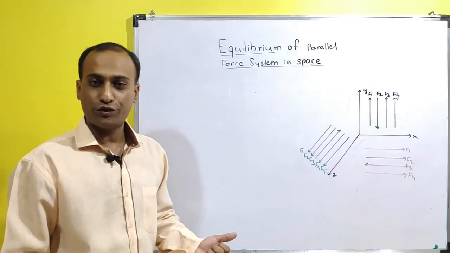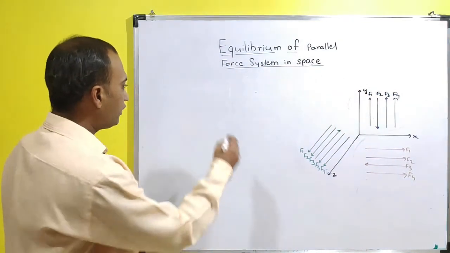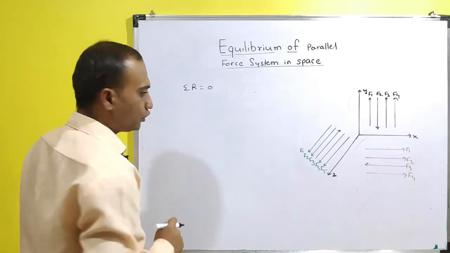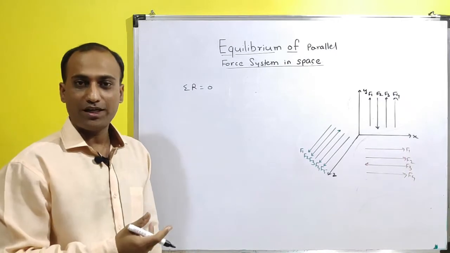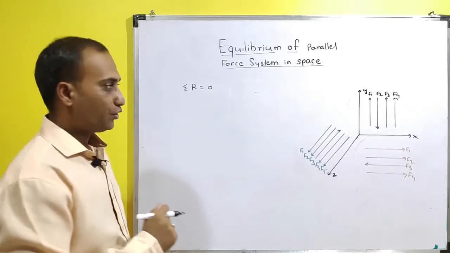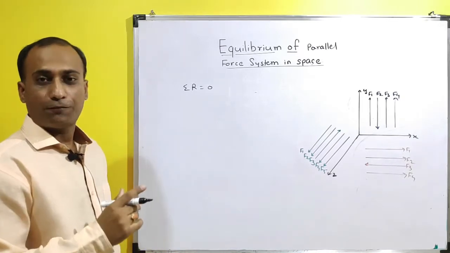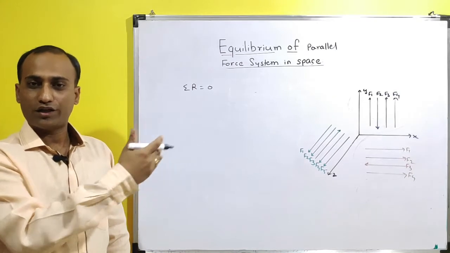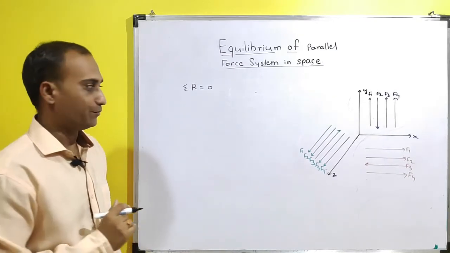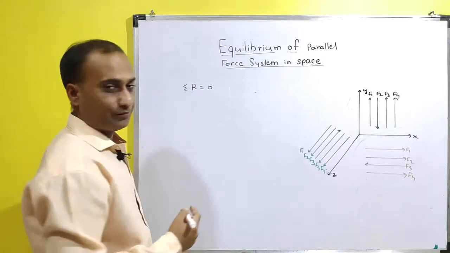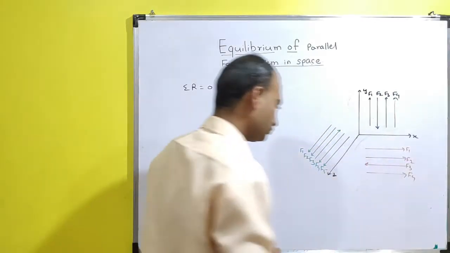So first of all we should know what is equilibrium. So equilibrium, again we know summation of resultant is equal to 0. So this may be either a force or it is the moment. So now here the forces are in only one direction. It may be positive direction or the negative direction. So here if we consider the force system in any direction.